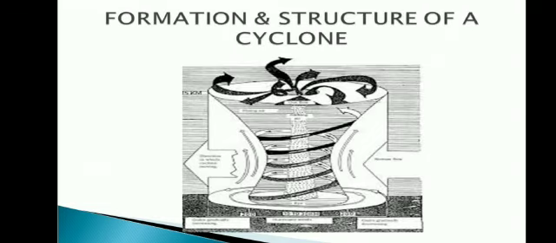Formation and structure of a cyclone. See how these tropical storms are formed: hot humidity and an ocean temperature of over 26 degrees Celsius are major contributing factors. So I already said that water evaporates from the ocean surface and comes into contact with the cold air.